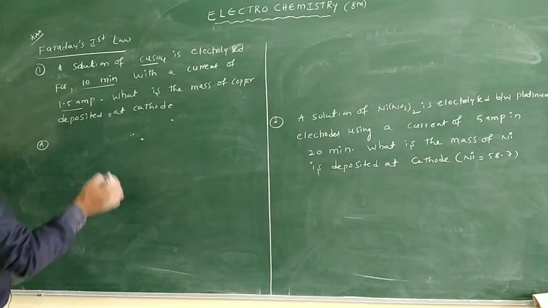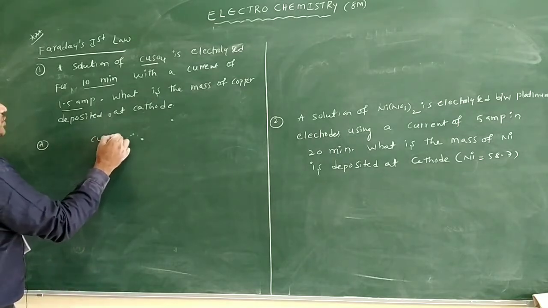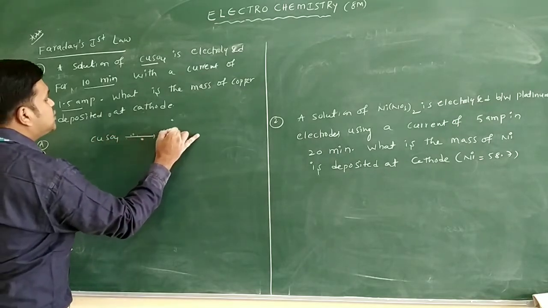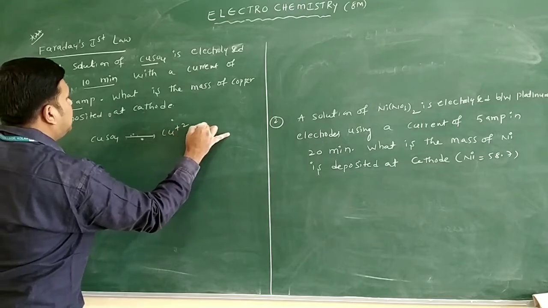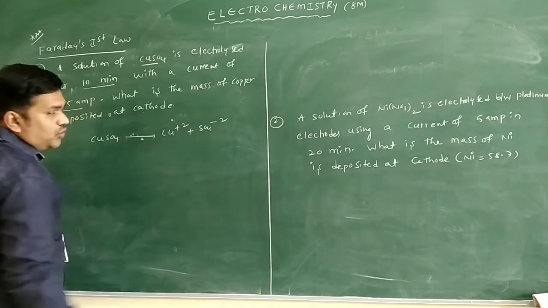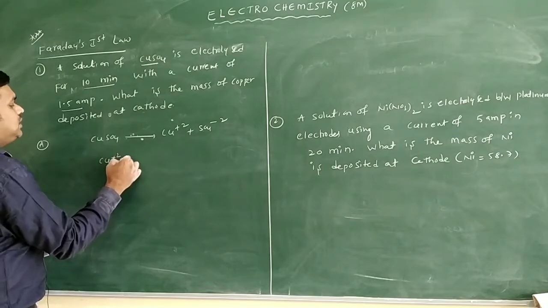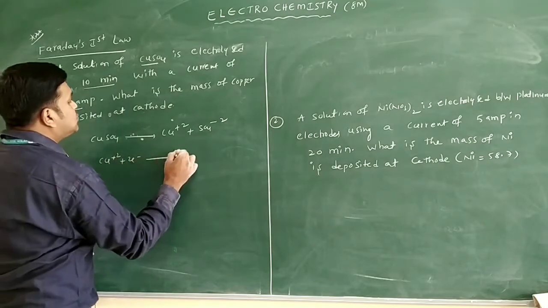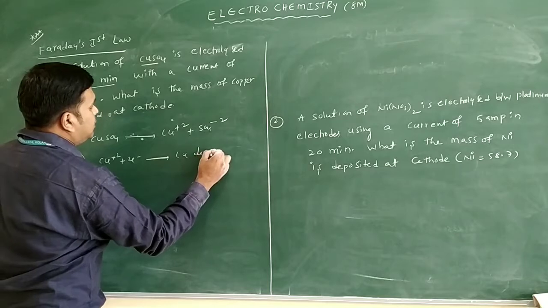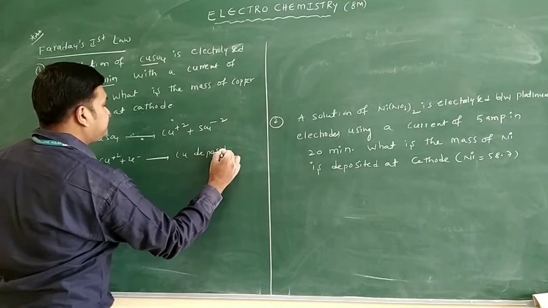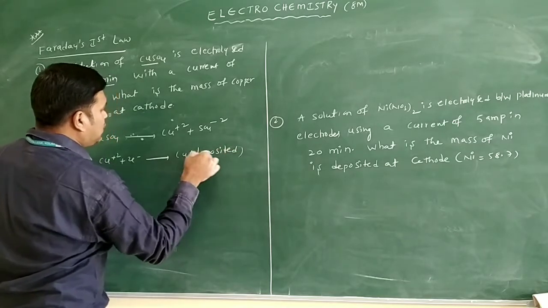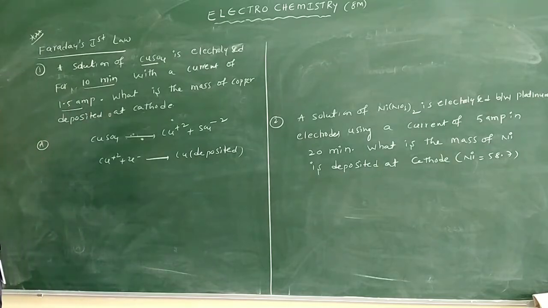They are asking all that. So if we take the copper sulfate solution, what ions does it generally give? Cu2+ ions and SO4 2- ions only. So this Cu2+ gains how many electrons? 2 electrons only. What is deposited? Copper is deposited at the cathode. Clear? This is the equation that will take place.